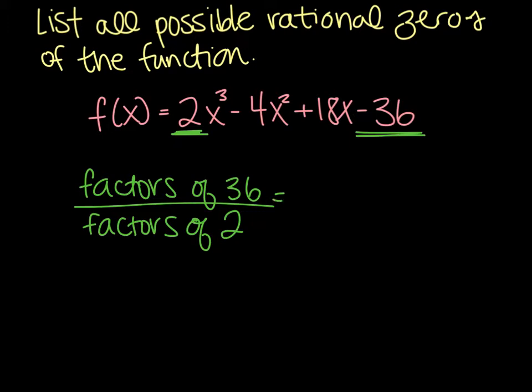All right, now 36 has a lot of factors, and we have to list every single one of them. So we start with 1, so we have plus or minus 1. 2 is a factor. 3 is also a factor. 4 is a factor. 6 is a factor. 9 is a factor.